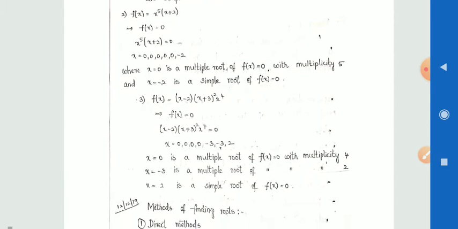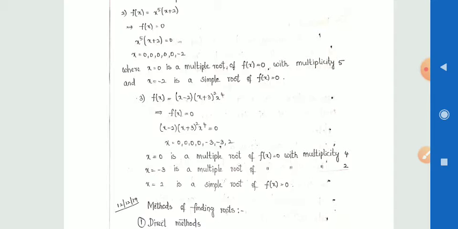Now another example, f(x) = (x - 2)(x + 3)²x⁴. Setting f(x) = 0, we get the roots of f(x) = 0: x = 0, 0, 0, 0, and x = -3, and x = 2.